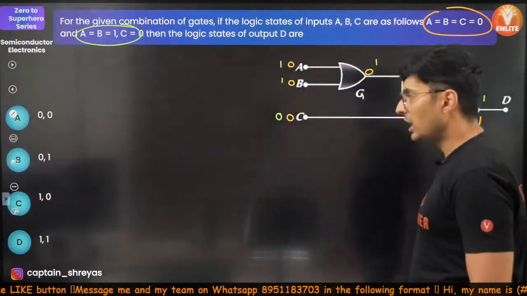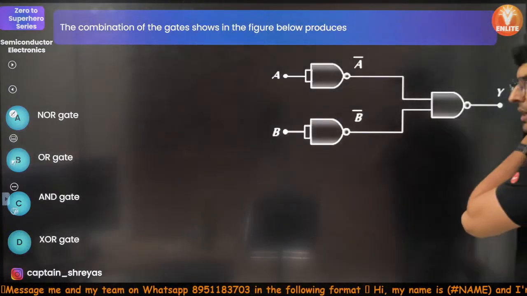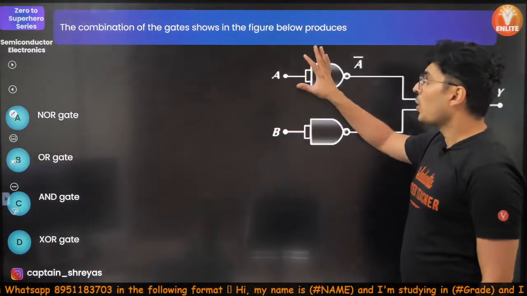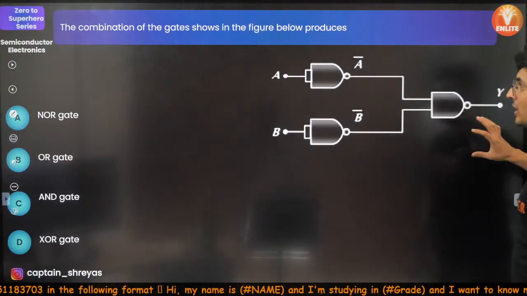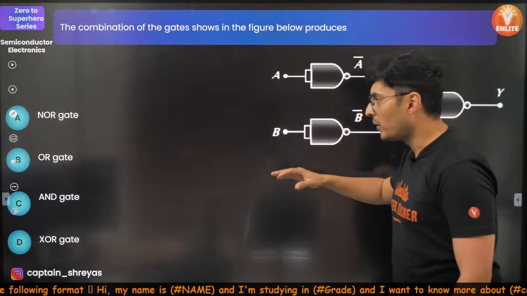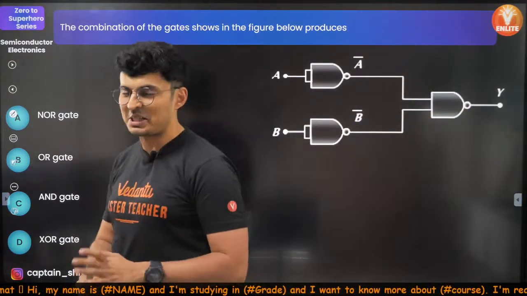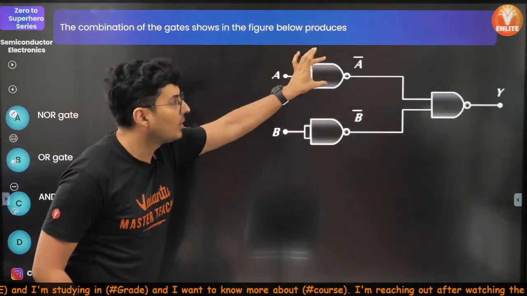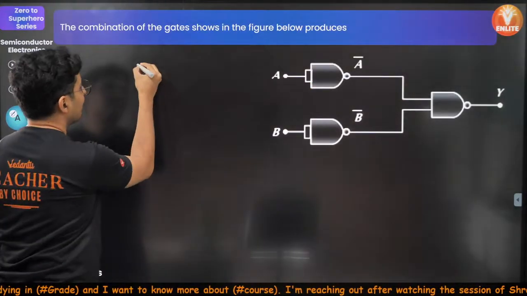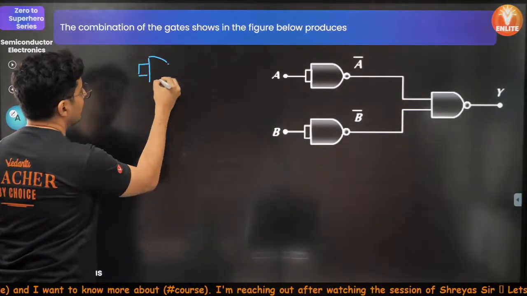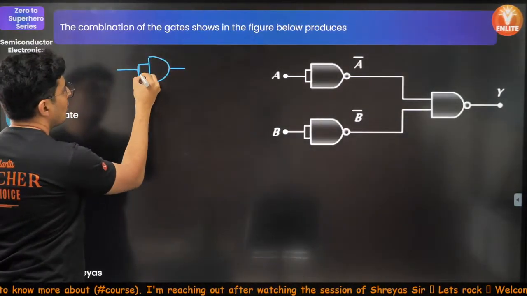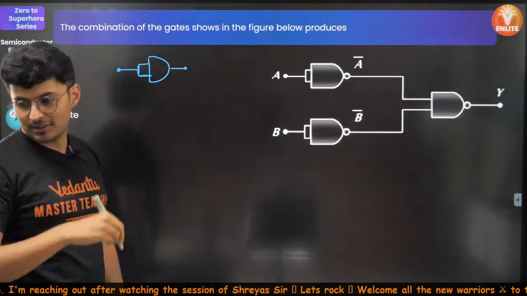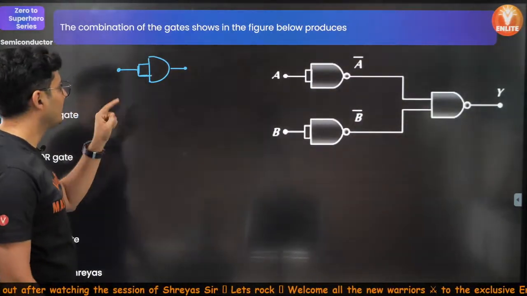Very good. Shall we move ahead to the next one? And I think it should be the last question of today's class. Let's have a look. The combination of these gates as shown in the figure is NOR, OR and XOR. Interesting. Before doing this problem, just solve this part. If you short two terminals of a NAND gate, what do you think it will behave like? Think about that first.